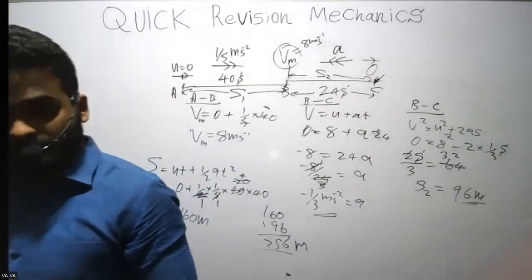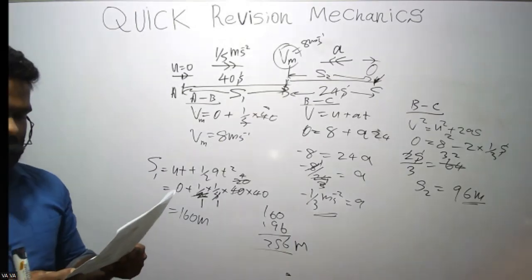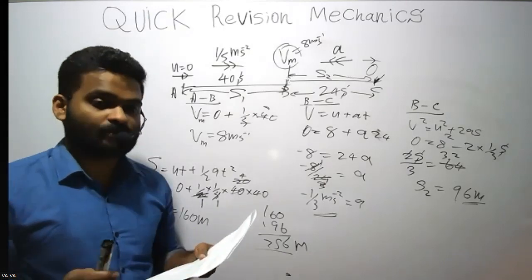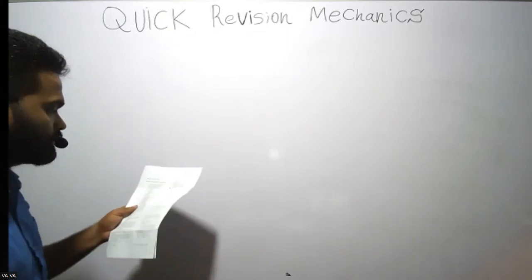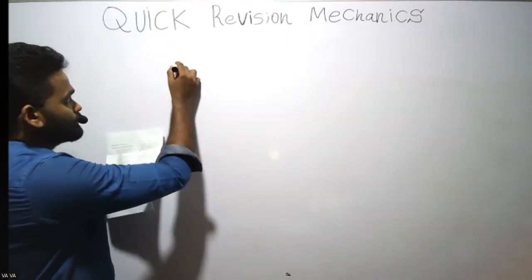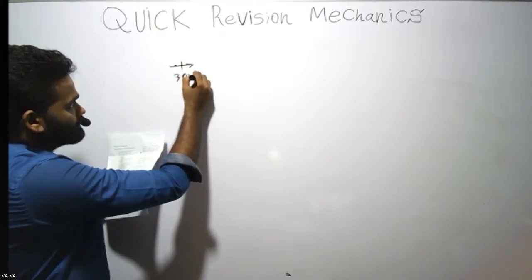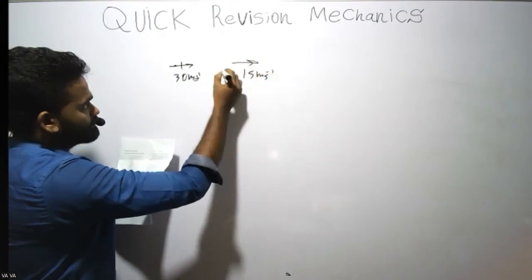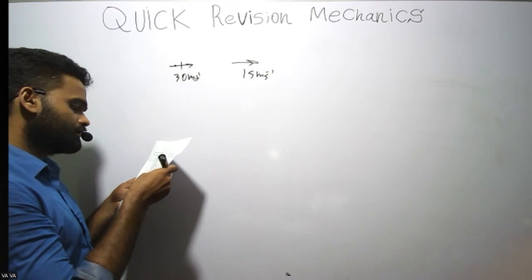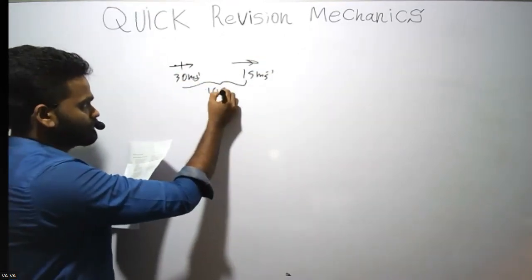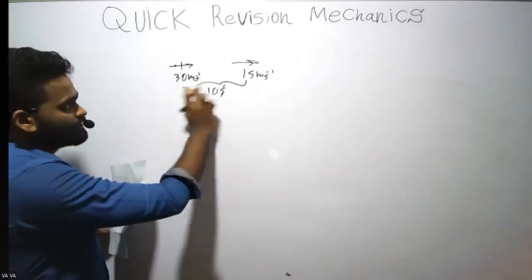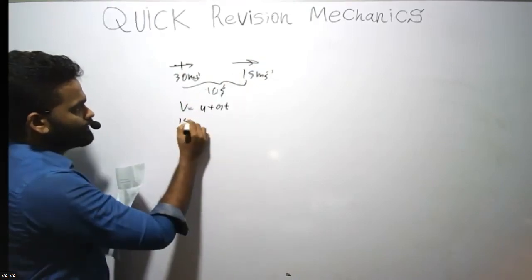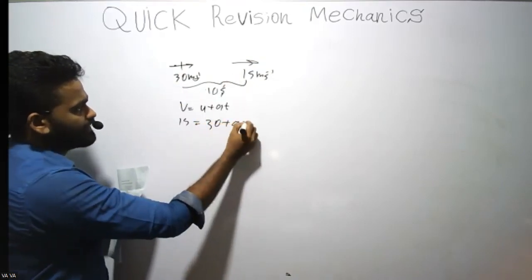And if you have any issues, send me a message, right? Then try 10th, sorry, not the 10th, 8 question. Right. So there's a car. Its speed from 30 to 15 decreases within 10 seconds. So from this one you can find acceleration. So the final velocity 15, initial velocity 30 plus a times 10.